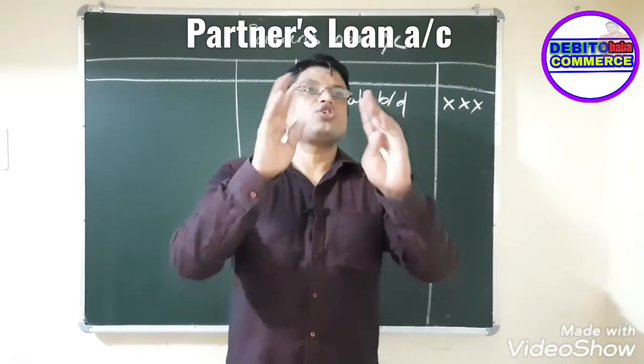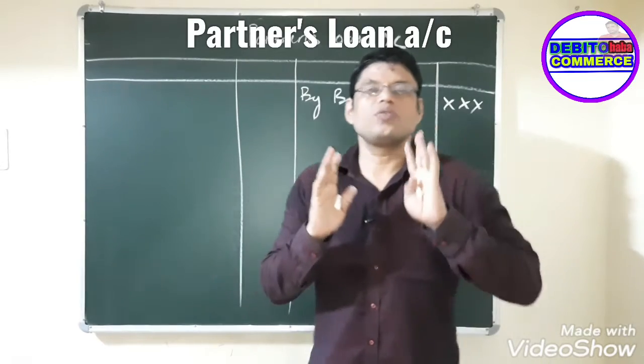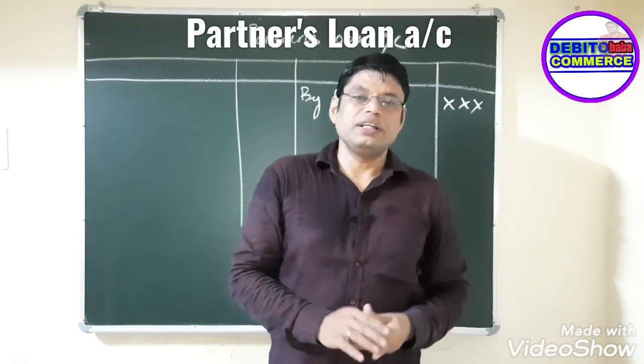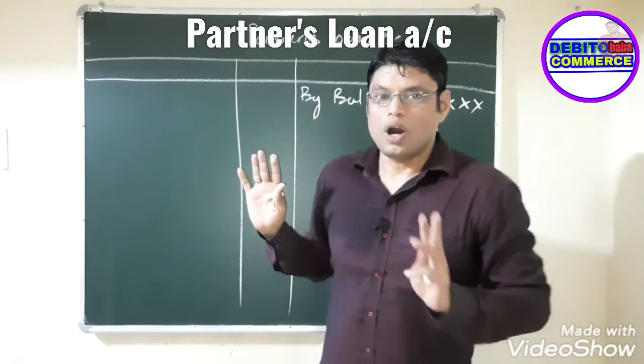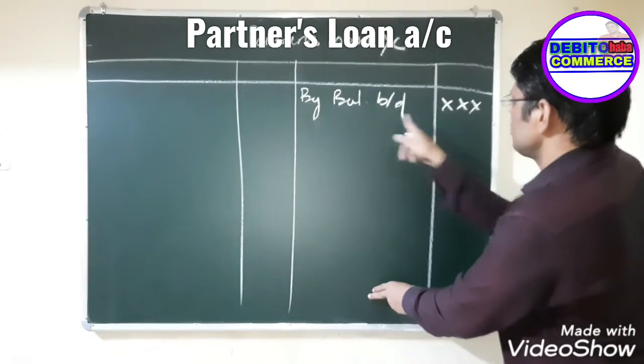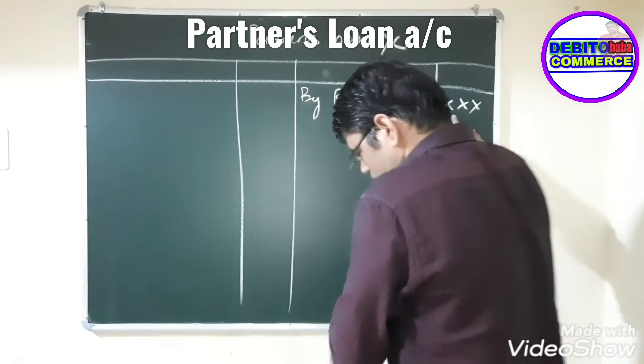After preparation of the realization account, our next duty is to check the balance sheet. If any partner's loan is there, then you have to prepare a separate account. So how will we prepare the partner's loan account? First, note down the balance brought down. That is, in the balance sheet you will find that figure. Note it down here by balance brought down, right?